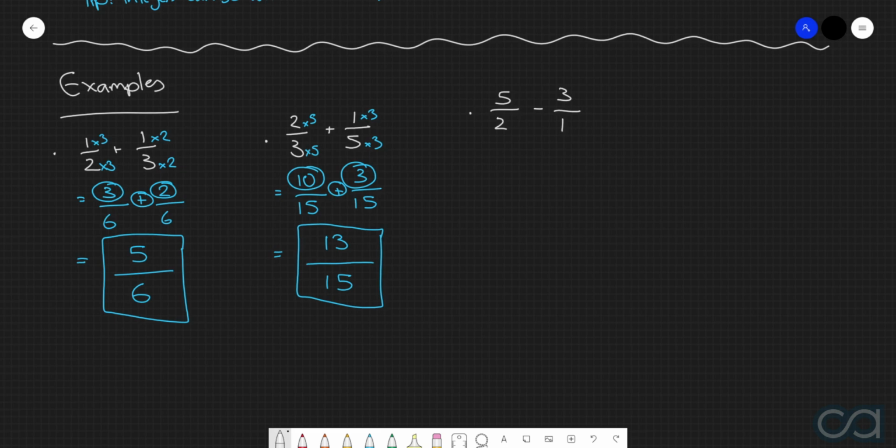Here we have two different denominators, so we need to rewrite these fractions with the lowest common denominator. The lowest common denominator of 2 and 1 is 2, so we can just keep this first fraction as it is, and then we'll multiply the top and bottom of the second fraction by 2. Doing so, we end up with 5 over 2 take 6 over 2. These fractions now have the exact same denominator, so our answer will be a fraction over 2, and then our numerator will be this numerator take this numerator. 5 take 6 is negative 1, so our final answer is negative 1 over 2.